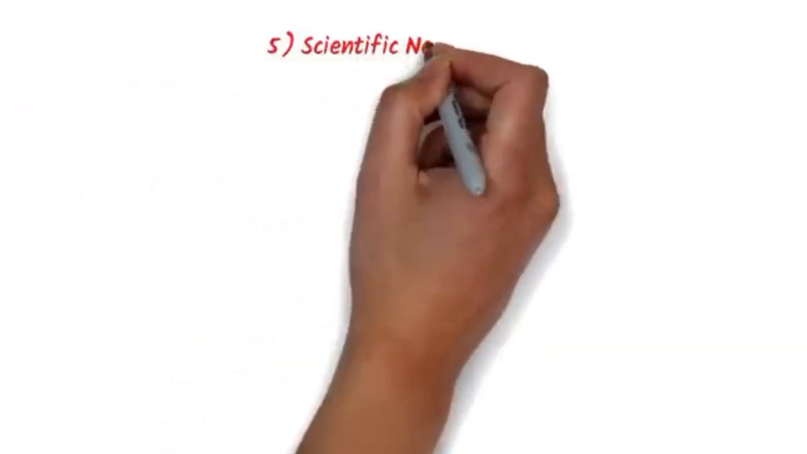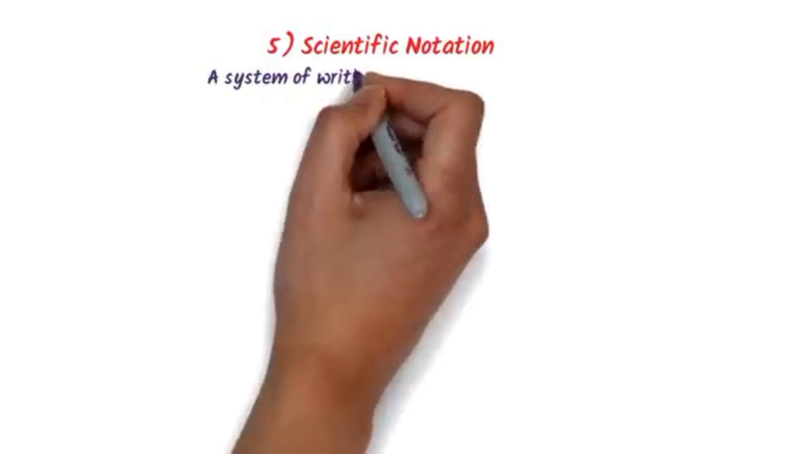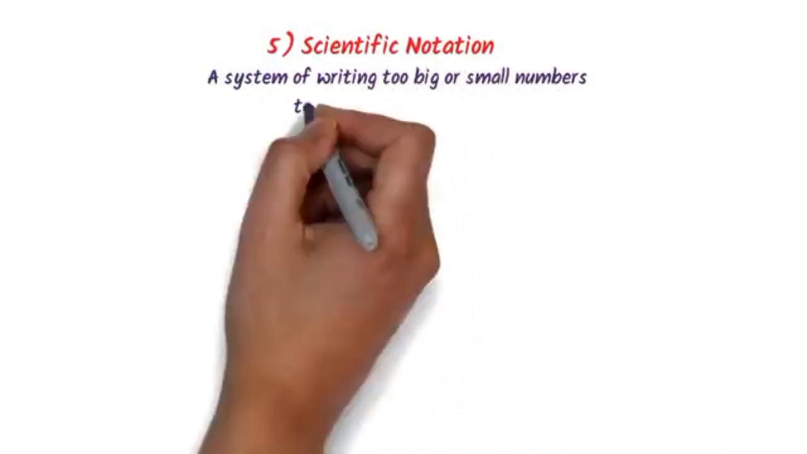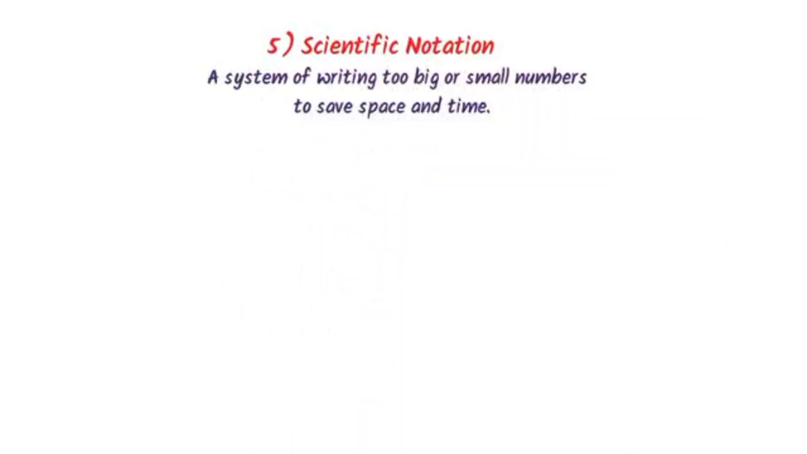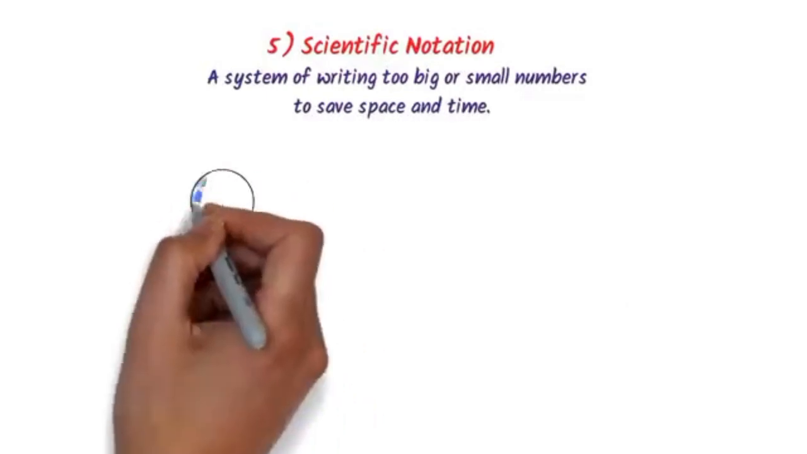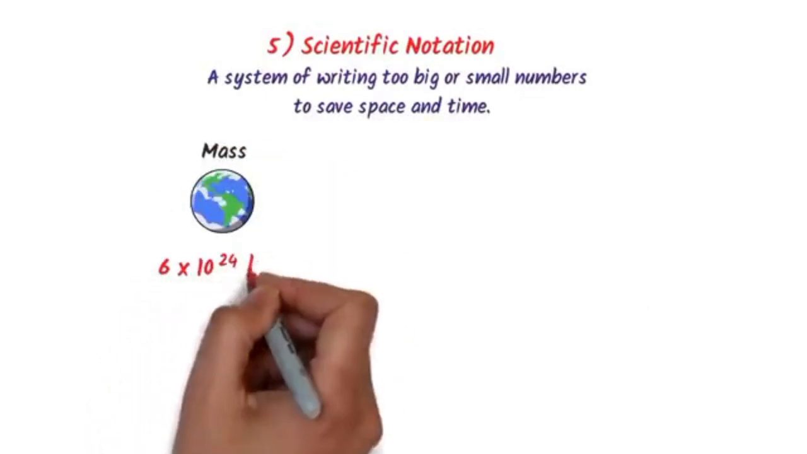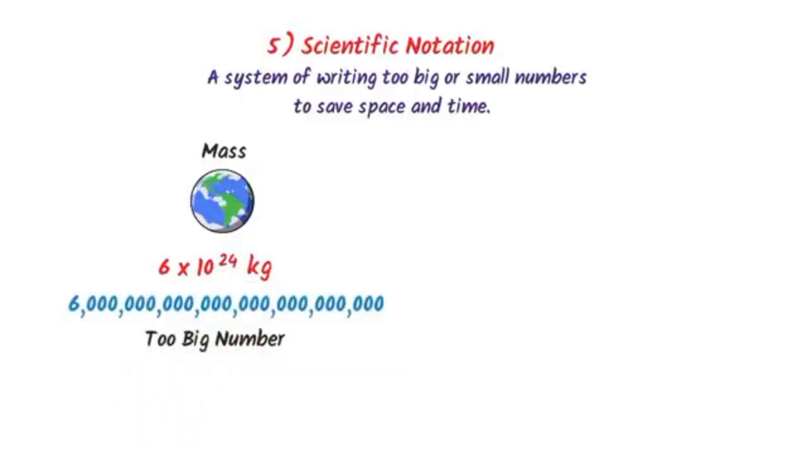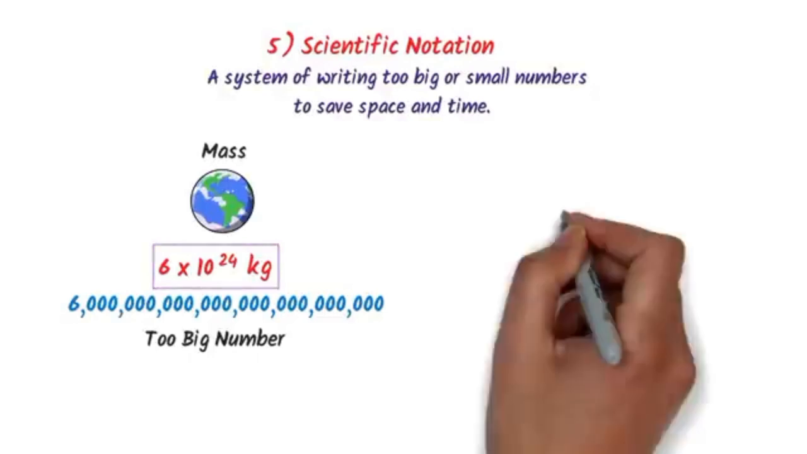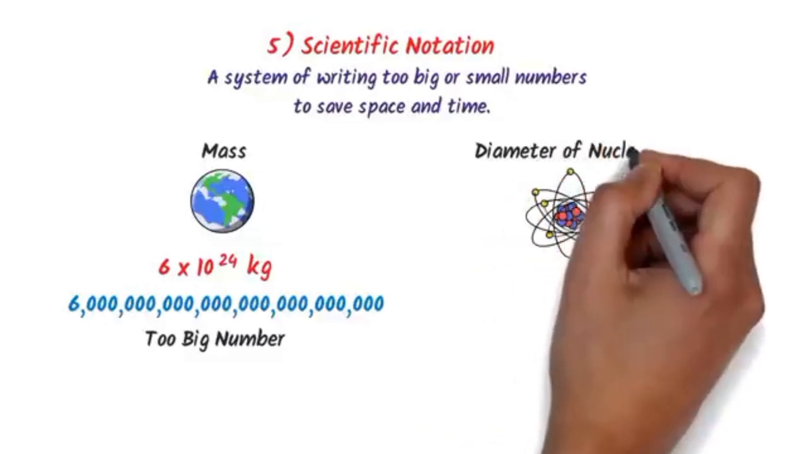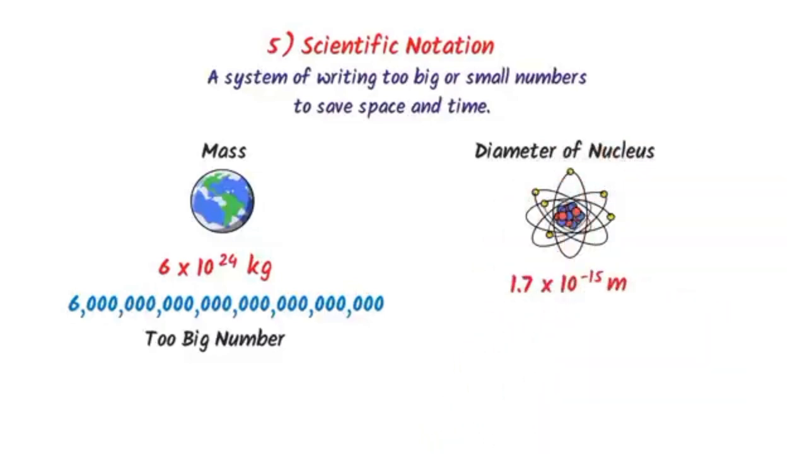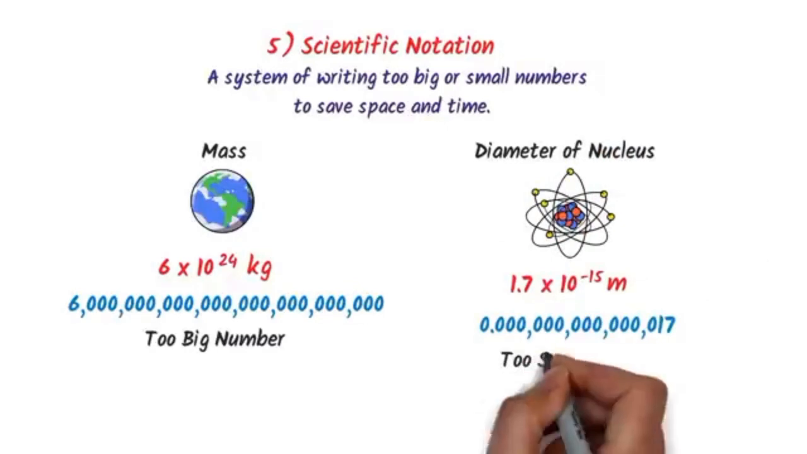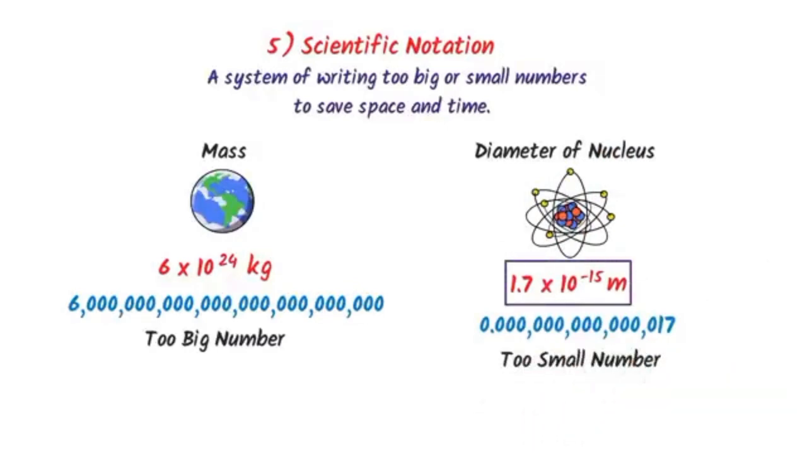The fifth topic is scientific notation. A system of writing too big or too small numbers to save space and time is called scientific notation. For example, roughly, the mass of the earth is 6 into 10 to the power 24 kg. We can see that it is a very big number, so using scientific notation, we can easily save space and time to write it. Also, the diameter of the nucleus is 1.7 into 10 to the power minus 15 meter. It is a very small number, so using scientific notation, we can easily save space and time to write it.